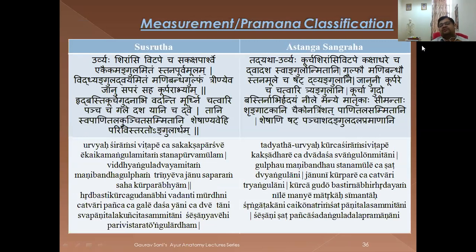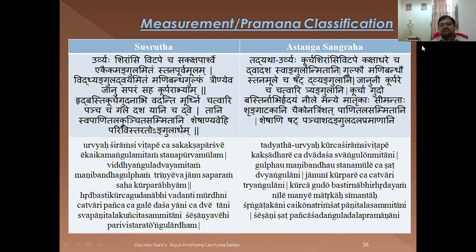Now, one more type of classification is considered here, that is on the basis of measurement or Pramana type. So, on the basis of measurement, Acharya has given one classification. What is the length of each marma? 1 angul, 2 angul. And always remember, angula here means so angul. So angul means the person is going to measure from his own angula. Okay. So these are also points.